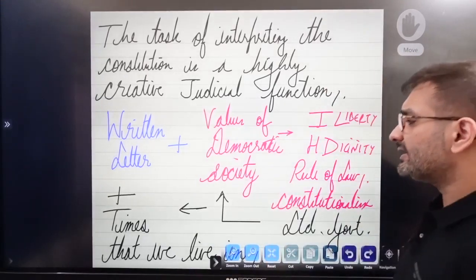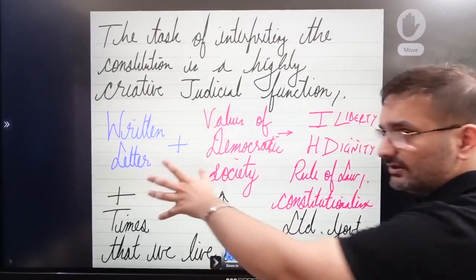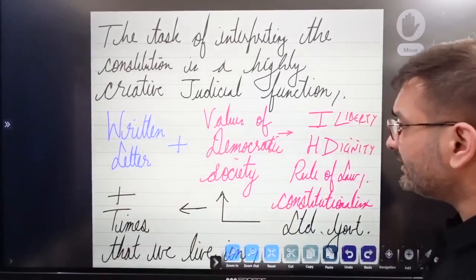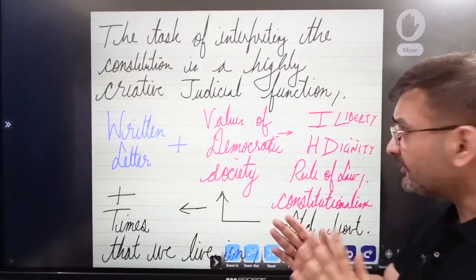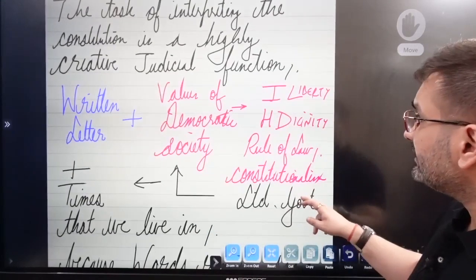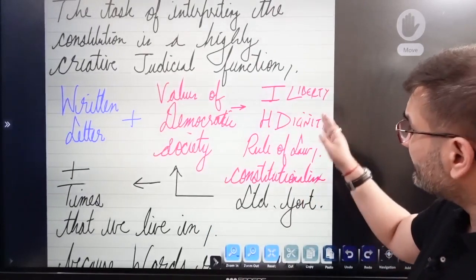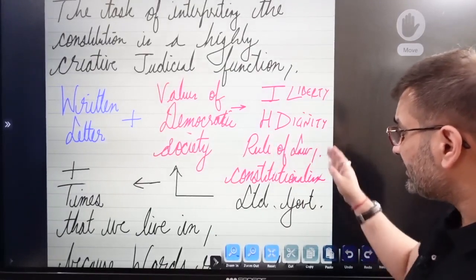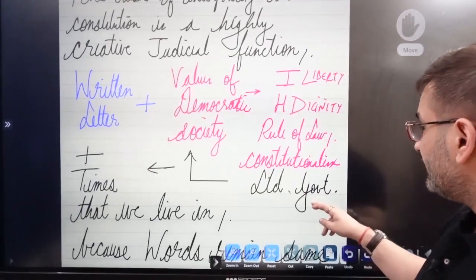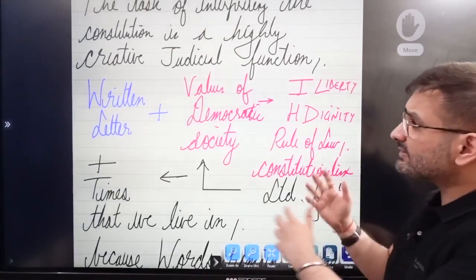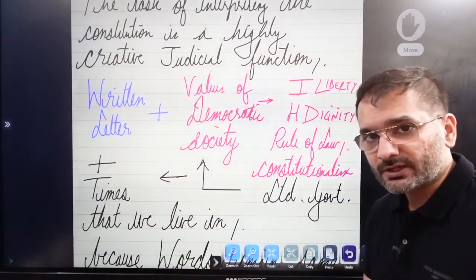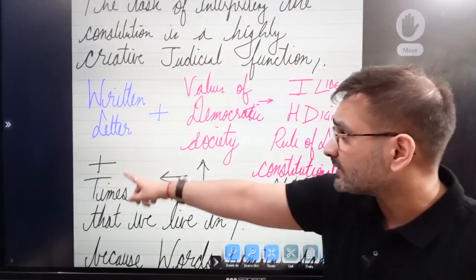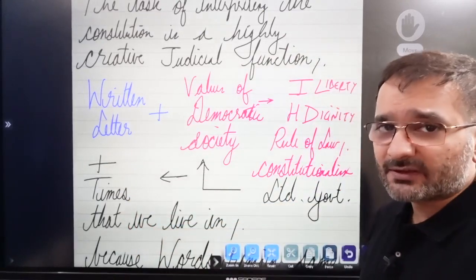So written letters, you have to go in as per what the Bare Act is saying. You have to add on the values of the democratic society, and then you have to add on the individual liberty, the human dignity, and the rule of law. And when you mix all of this together, you get a good interpretation of the constitution. And of course, one more factor is the times that we live in.